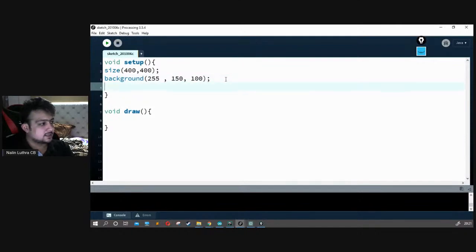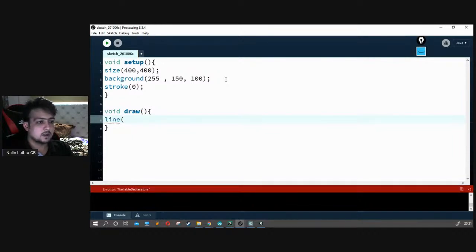Let's say I set stroke, and let's make a black color out of it. So let's call it stroke 0. And let's draw a line over there. So let's say line. I've told you how to draw a line. It's simple. Let's go with 20, 40, and let's make the other point 50, 80.